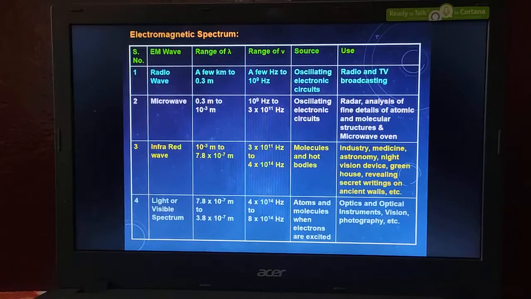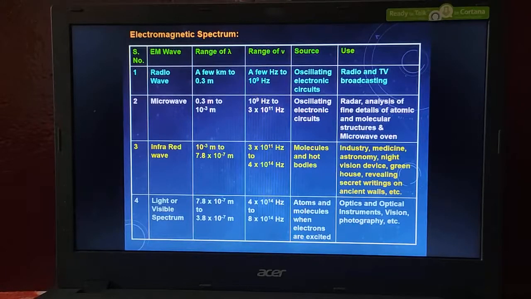In our CCTV cameras also, we are using infrared cameras. In night mode vision we don't get to see anything properly, that's why infrared radiations are used in our CC cameras, remote controllers and cameras. These are the applications of infrared radiations.